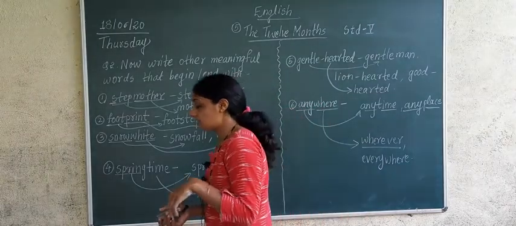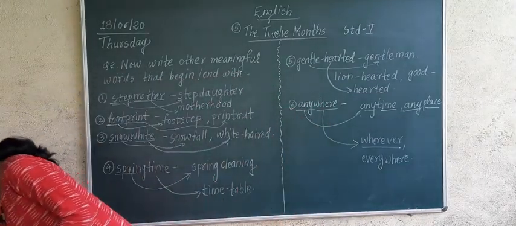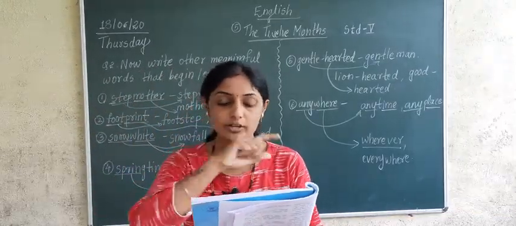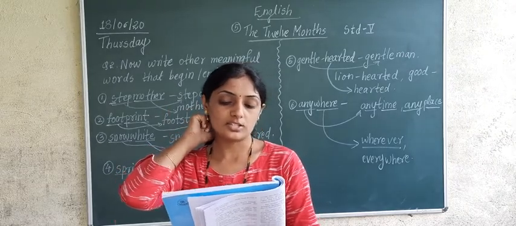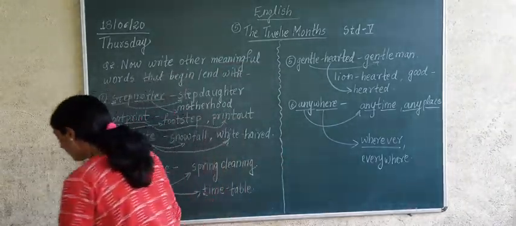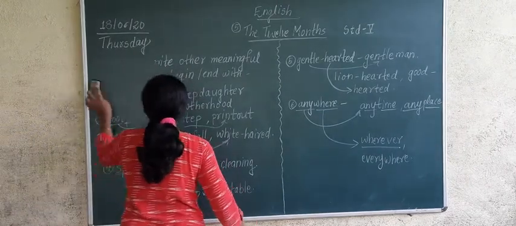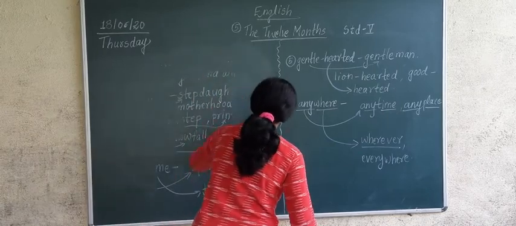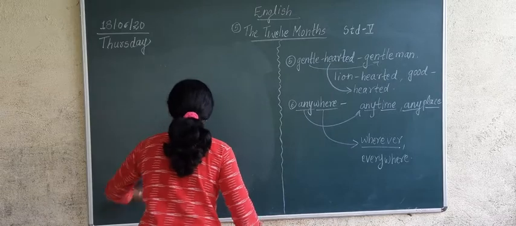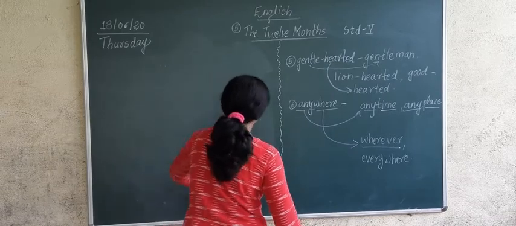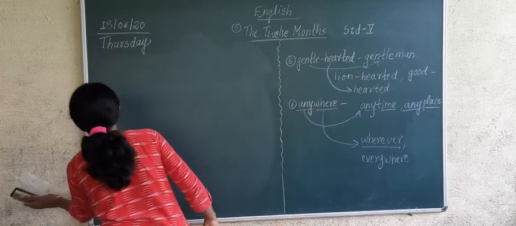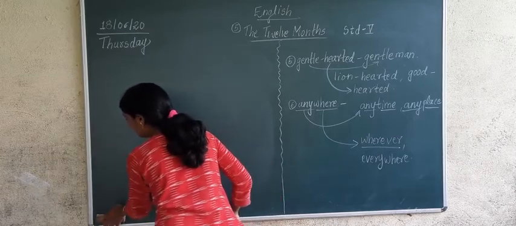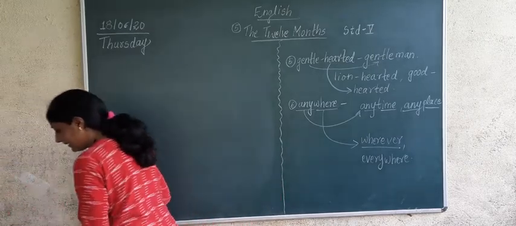Now we are going to study the third question. It says answer the following questions. In the first question it is given, why did Marukla's stepmother hate her? Now what is the answer of this question? Marukla's stepmother hated her because she was prettier than Helena. Who was prettier than Helena? Marukla was prettier than Helena.